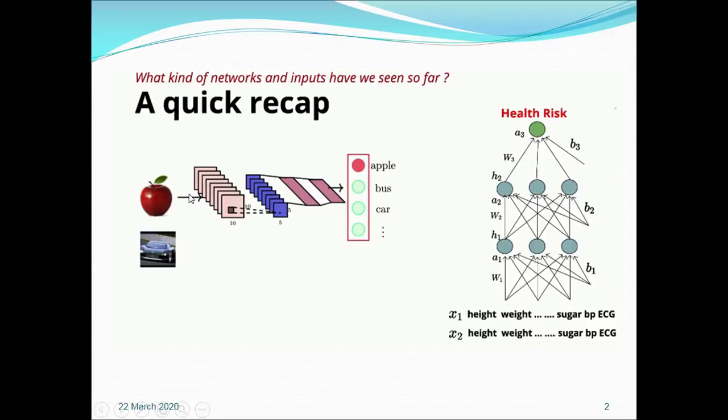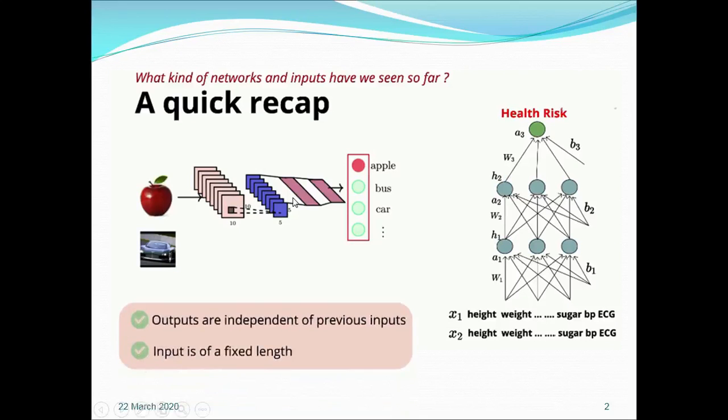Then we have discussed the convolution neural network, which is mainly used for computer vision tasks like image segmentation, image classification, labeling, object detection, and so on. It consists of multiple convolution layers, multiple max pooling layers, and at the end a fully connected layer, which is also known as the classification layer.